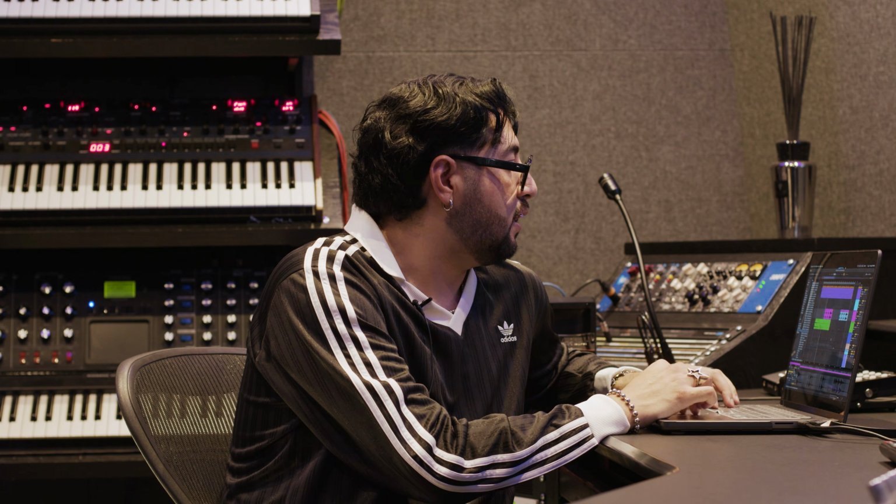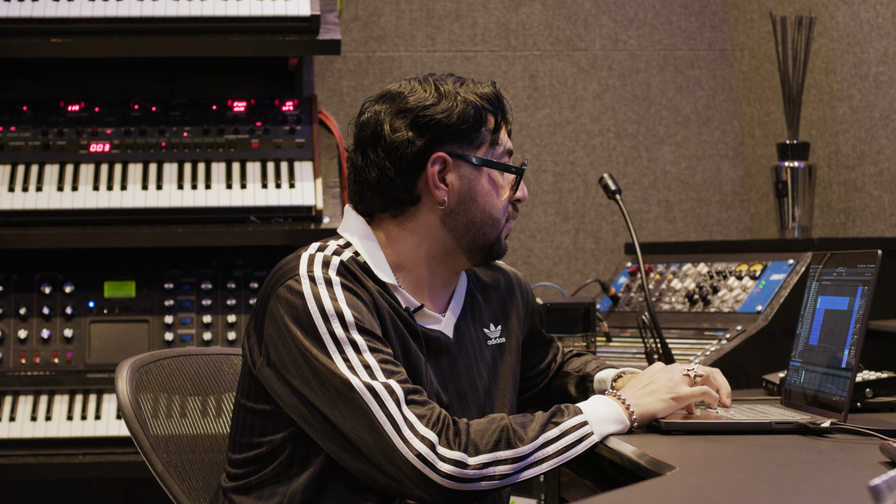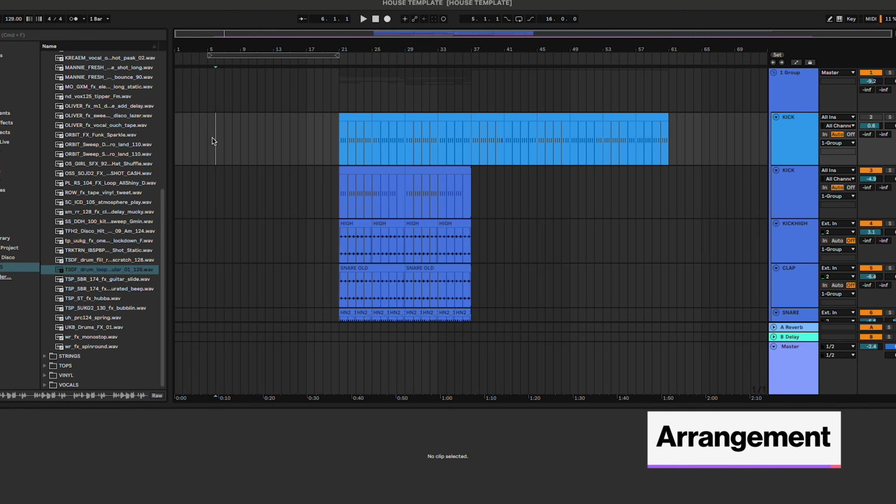So right now I have the drop basically. So what I like to do is zoom out and make some space for the bridge leading to the drop or the intro. I mean, I kind of work in sections like section A, section B. I come from a band background, so for me it's like a verse and a chorus. But I know in electronic music they do the drop and the bridge and stuff. So I'd like to build a verse leading up to this section that's the cool section.